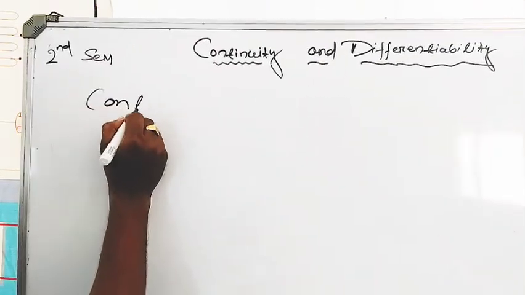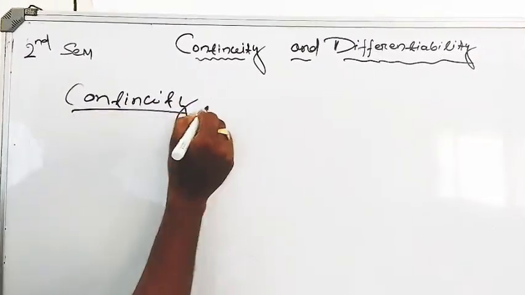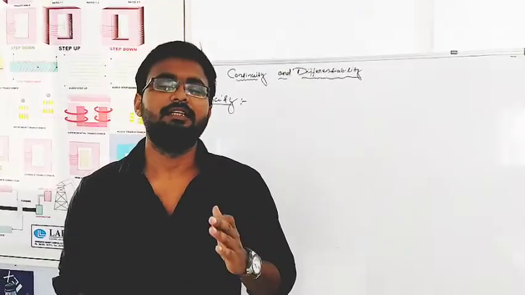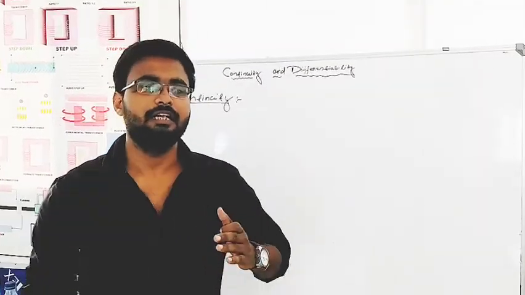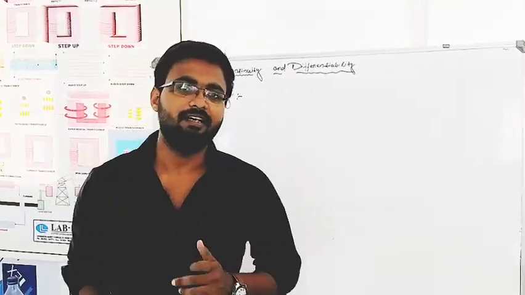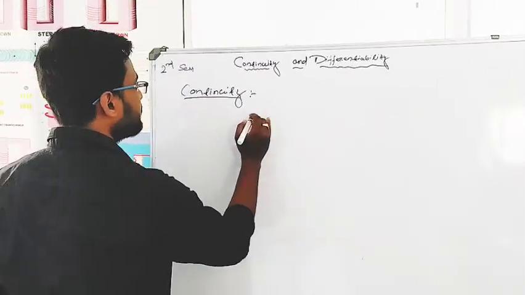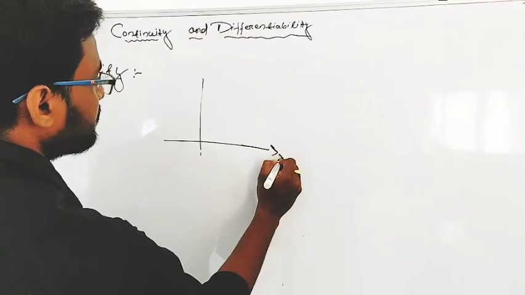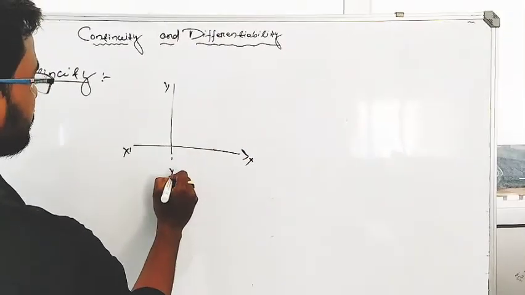Continuity means the process will be continuous, or the graph will be drawn without breaking. That means there is a graph like this. This is the x-axis. This is the y-axis.